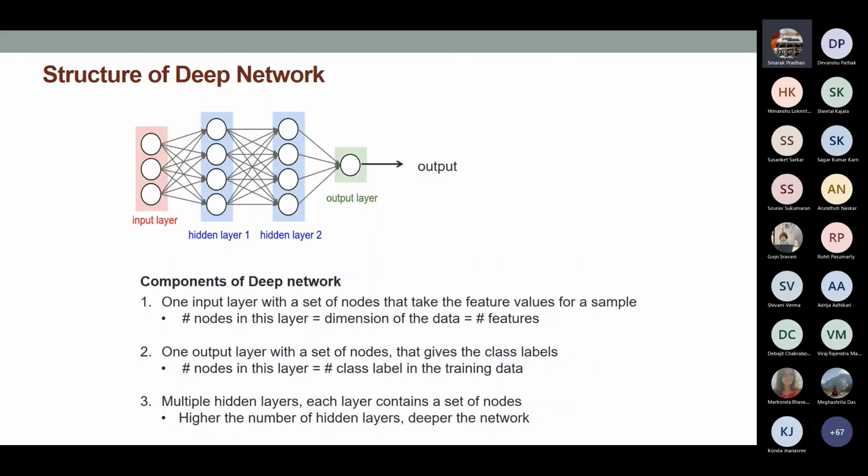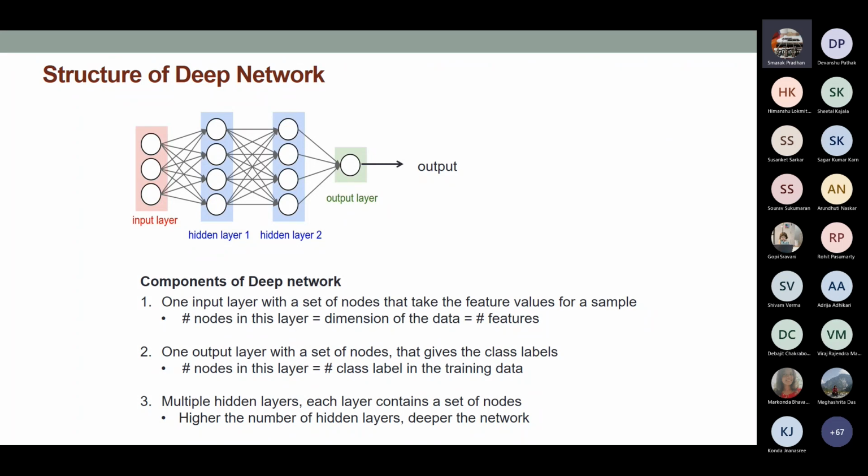The term deep network was introduced simply because of the number of hidden layers that you have in your neural network. Because your network is going to be deep, that is what is called deep network or deep learning. Now there is no hard and fast rule on how many hidden layers you should take given a particular problem and data, or how many nodes or neurons you should take in every hidden layer. There are no very strong concrete guidelines.